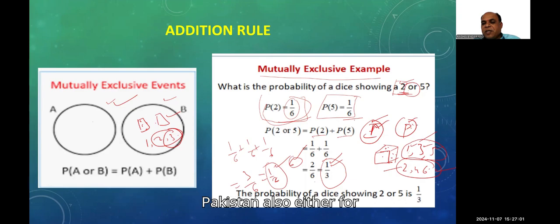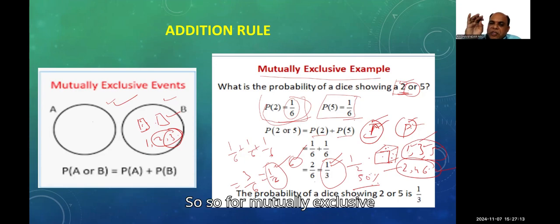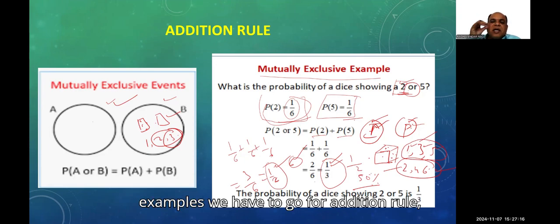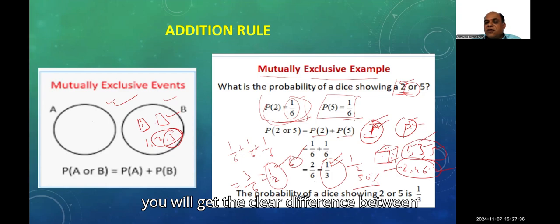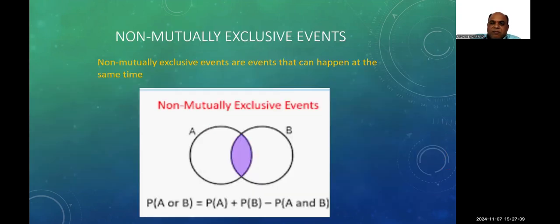In the same way for Pakistan also, for 1, 2, 4, 6, what will happen? 1 by 2 probability, 50% probability will be there for both the teams. So for mutually exclusive examples, we have to go for the addition rule. Right. And what is mutually exclusive and non-exclusive? Mutually exclusive means both cannot happen at a time. Then we can go for a mutually non-exclusive example so that you get the clear difference between exclusive and non-exclusive. Yeah, this is the formula.